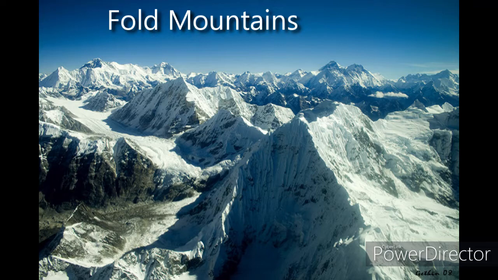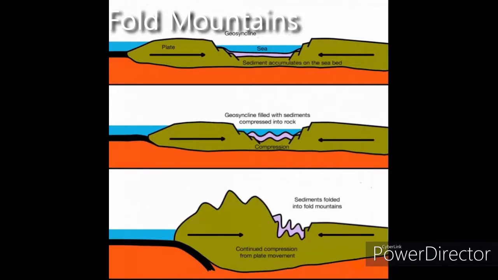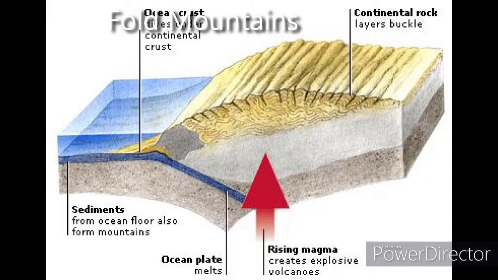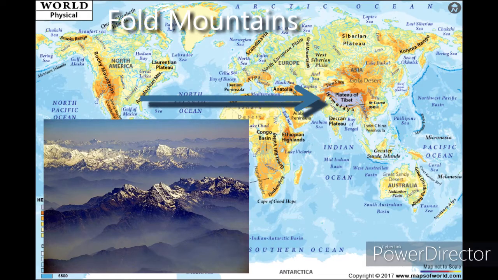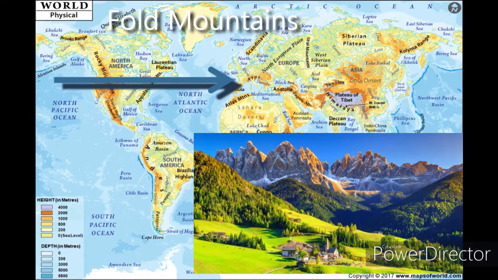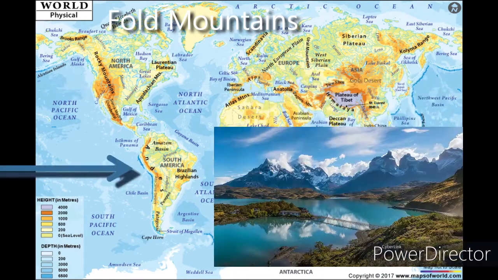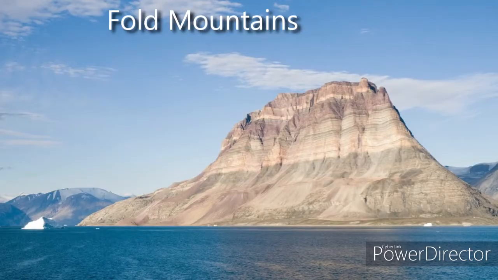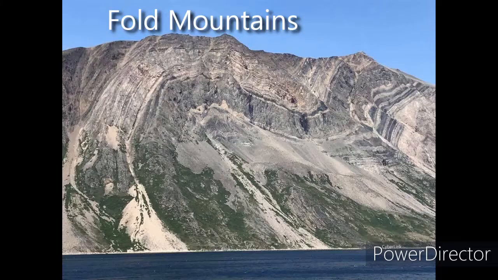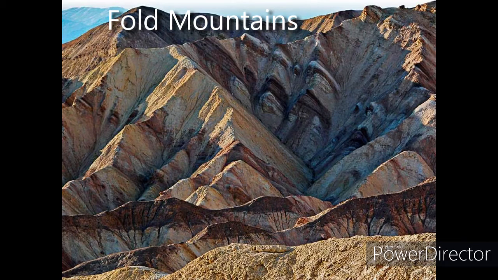Fold mountains. Mountain ranges mainly consisting of uplifted folded sedimentary rocks are called fold mountains. These are formed because of the folds in the rock due to internal motion or compression of the earth. These are wave-like mountains which have numerous peaks and lows. The Himalayas in Asia, the Alps in Europe, the Rockies in North America, and the Andes in South America are the most prominent fold mountains in the world. Since these mountain ranges were formed during the most recent mountain building period, they are known as young fold mountains.